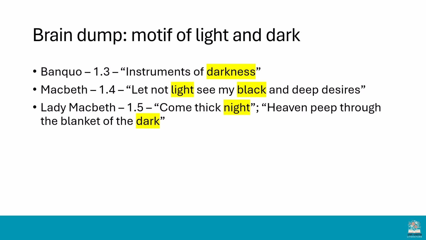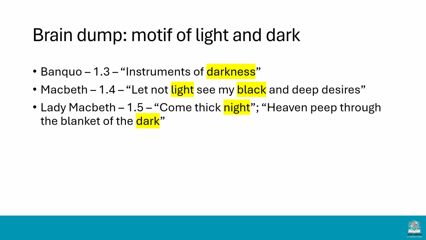Okay, so throughout the play, light is a symbol of hope, of positivity. It's associated with heaven, with purity, with innocence. Darkness then is the flip side of that. It's associated with evil, with hell, malevolence, Macbeth's dark desires.